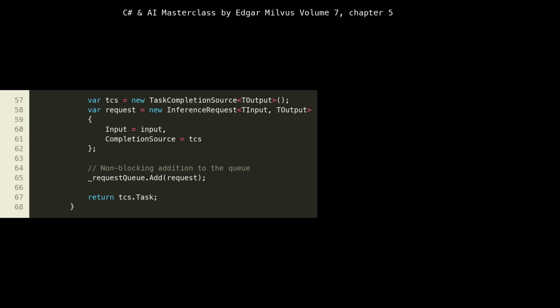Inside InferAsync, lines 57 to 68, we create a new TaskCompletionSource<TOutput>, line 57. This TCS will be used to signal the completion, or failure, of this specific inference request. We then wrap the input and the TCS into an InferenceRequest object, lines 58 to 62. Finally, we add this request to the _requestQueue, line 65. The BlockingCollection.Add method is thread safe. The client immediately gets back tcs.Task, line 67, which they can await. This effectively hands off the processing to the background _processingTask and provides an asynchronous handle for the result.